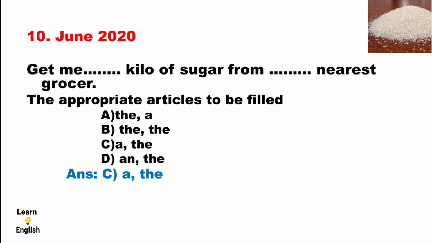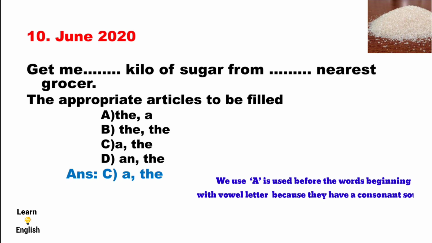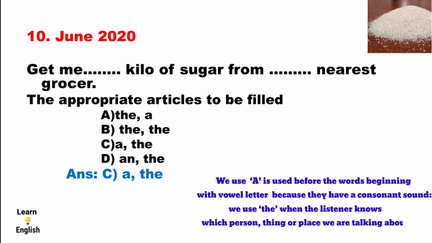Why is the answer "a" and "the" correct here? Can you tell? We applied a rule here. The rule is "a" is used before a word beginning with a consonant sound, and we use "the" when the listener or reader knows which place, person or thing we are talking about.